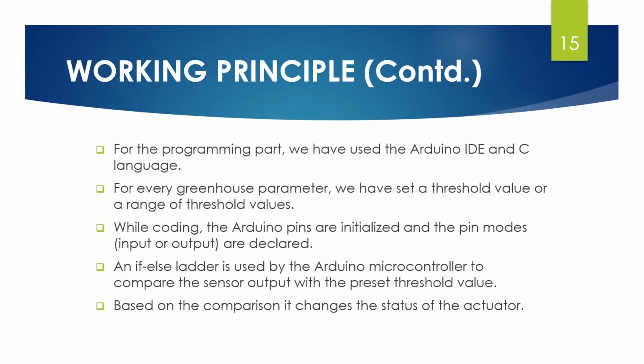For every greenhouse parameter, we have set a threshold value or a range of threshold values. While coding, the Arduino pins are first initialized and then pin modes, that is input or output, are declared. And if-else is later used by the Arduino microcontroller to compare the sensor outputs with the preset threshold value. Based on this comparison, the Arduino changes the status of the actuator.